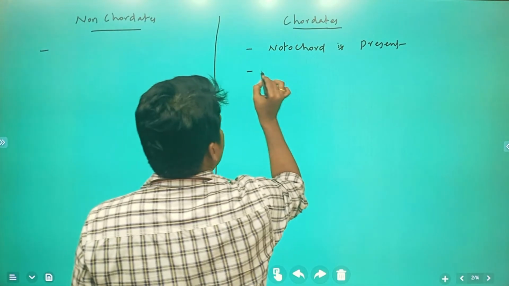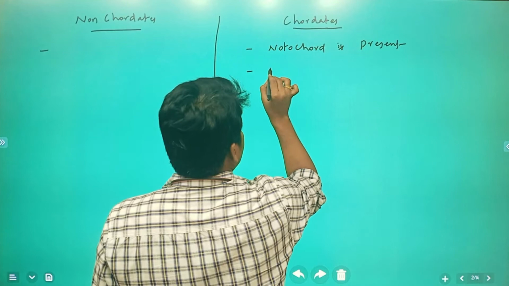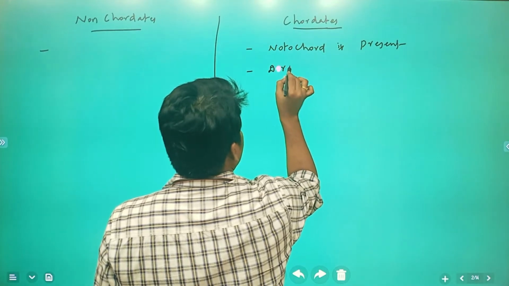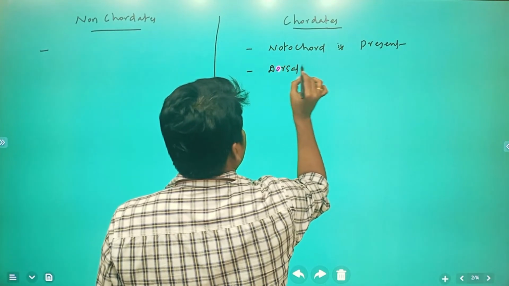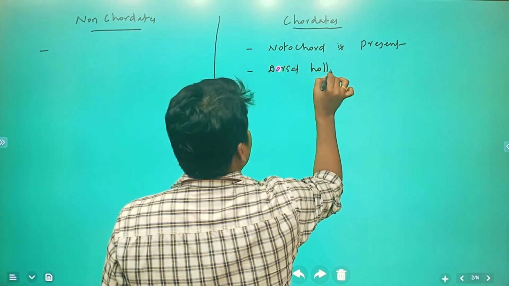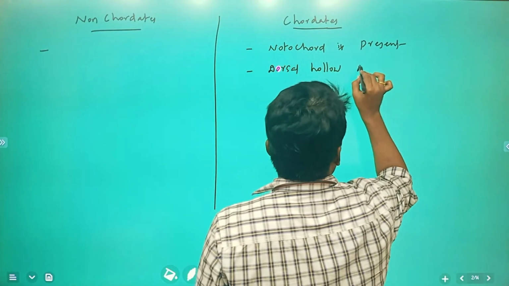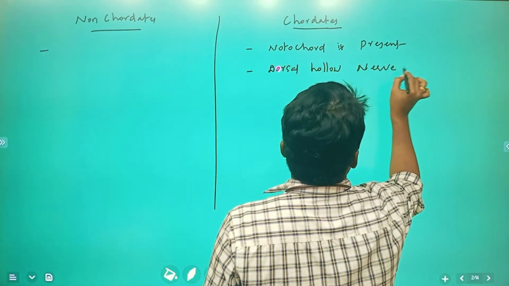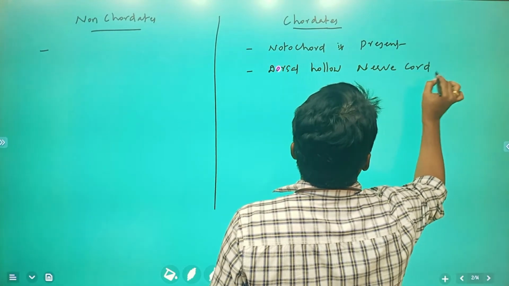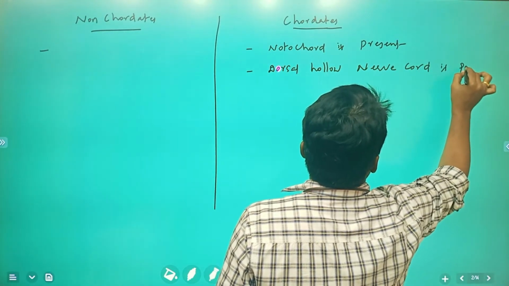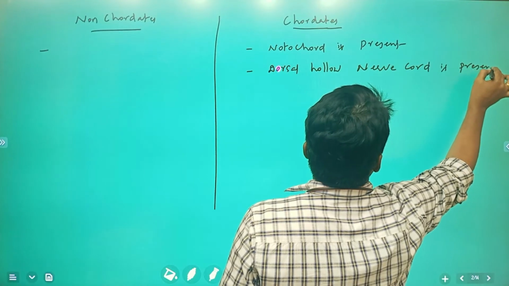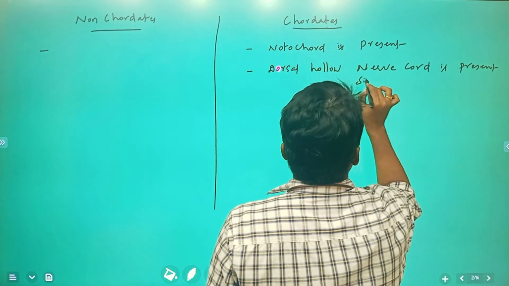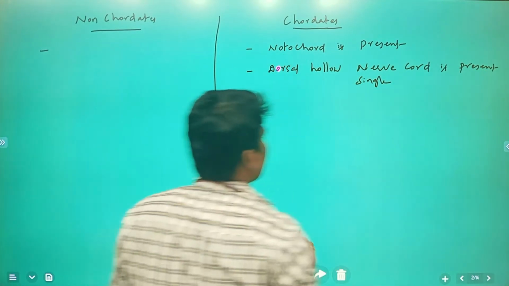Okay, next, the dorsal hollow nerve cord. The dorsal hollow nerve cord is present. It is single. Here it is single. The dorsal hollow nerve cord is going to be single.